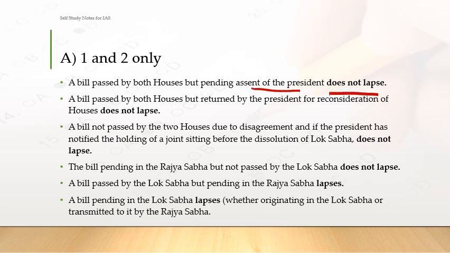Remember this. Second condition, a bill passed by both houses but returned by the President for reconsideration of the houses does not lapse. A bill not passed by the two houses due to disagreement, where the President has notified the holding of a joint sitting, also does not lapse. I hope you know what a joint sitting is and when it can be done, so please refer to the Laxmikant book.